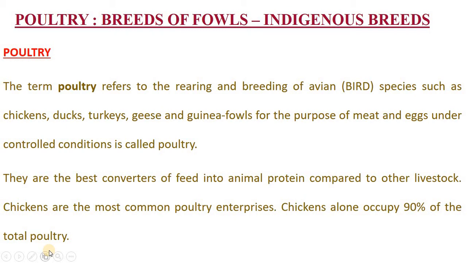See this statement: poultry, the birds, are the best converters of feed into animal protein compared to other livestock. I mean to say the birds' metabolism is very high and the conversion rate is very high.